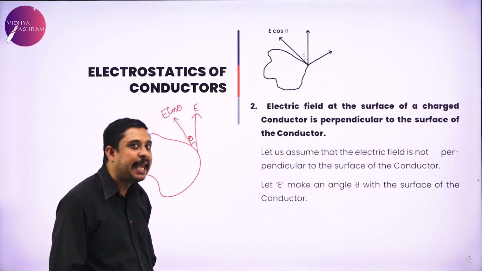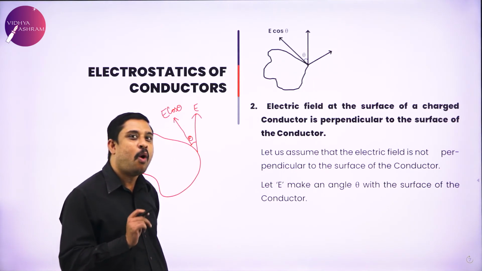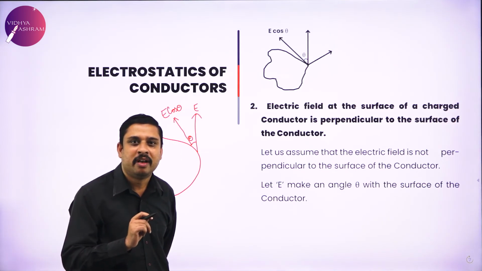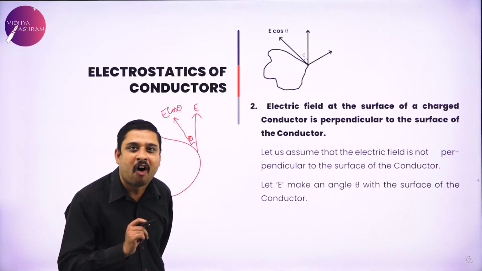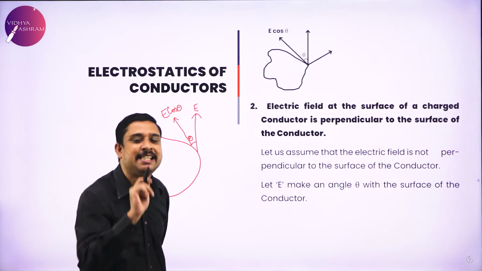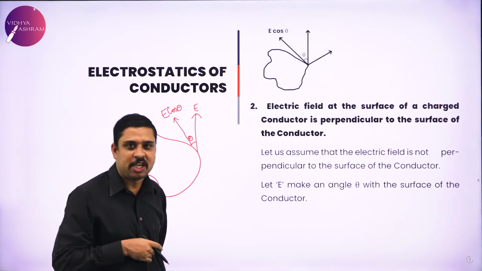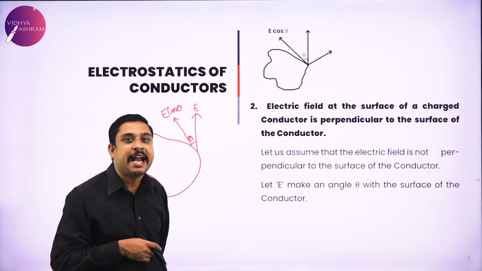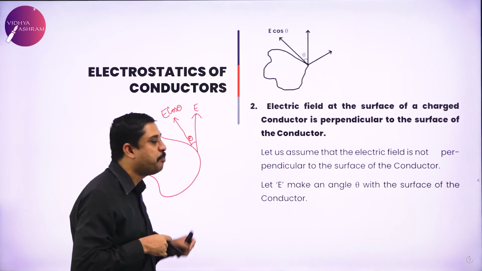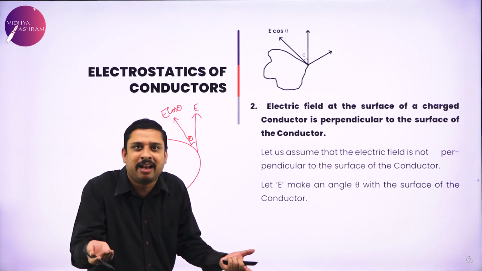If there is a tangential component, what should be the implication? First PUC mechanics told, whenever a tangent is drawn, it will indicate the direction of velocity. So dear friends, wherever we draw tangents, very clearly it will indicate the direction of velocity. Here this tangential component will indicate the velocity of charges, which is not possible.